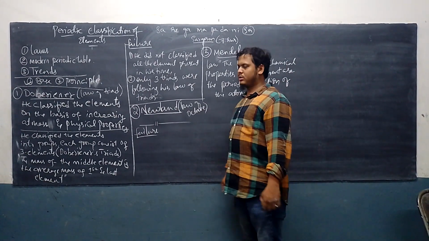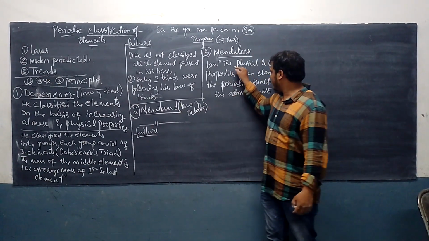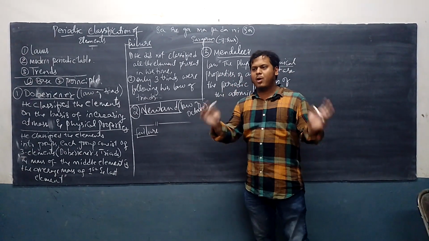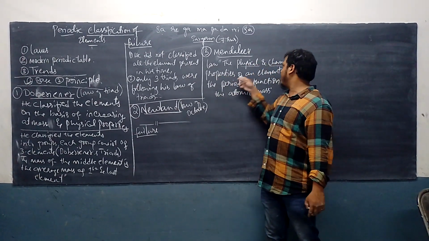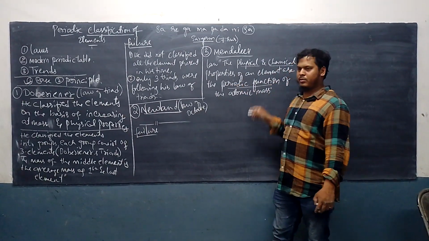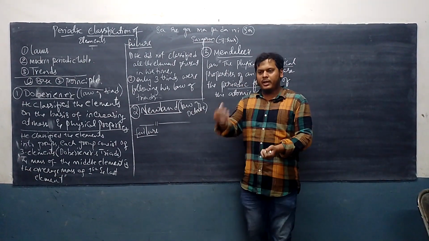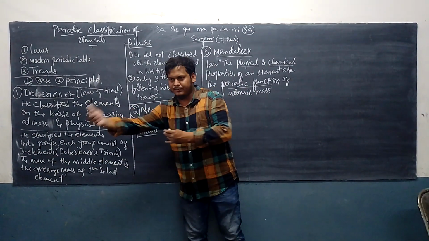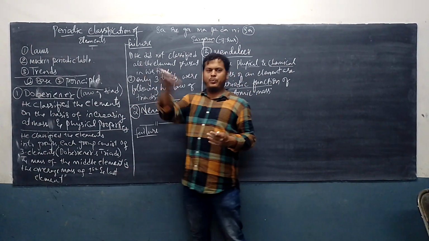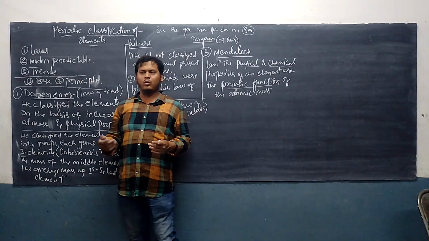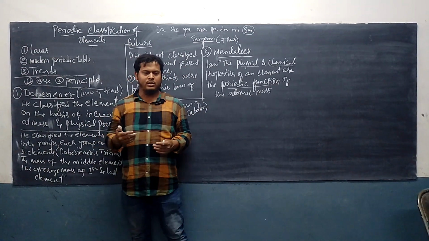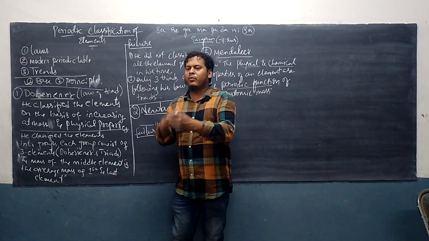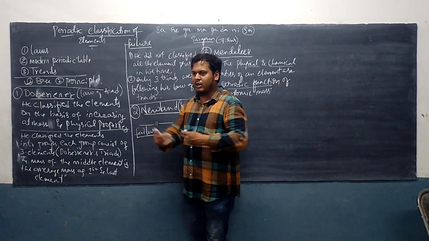What do you mean by this? It means the physical and chemical properties, overall I can say properties, of the element are the periodic function. Periodic function means, what is a period? Period means the one which is continued one after the other. For example, we have 7 periods, or 6 periods. After one period, there will be another period. Period means something which is followed one after the other.